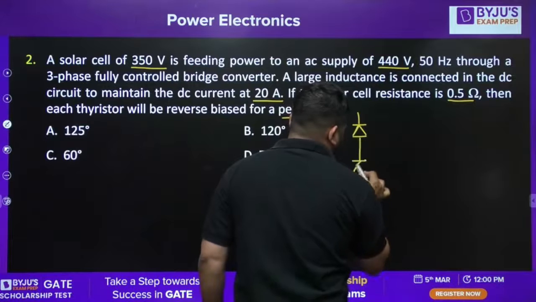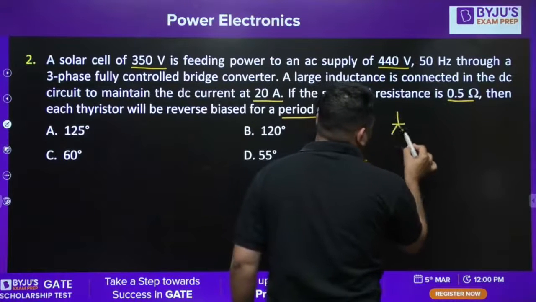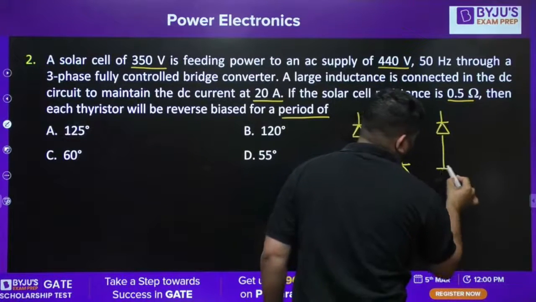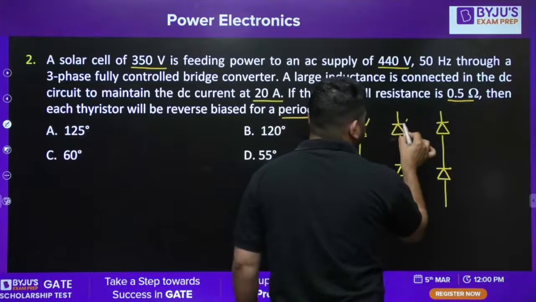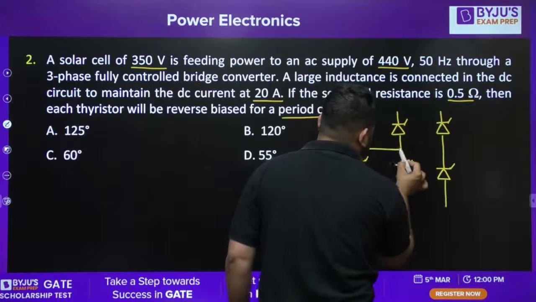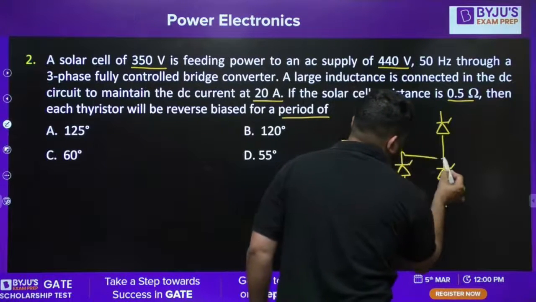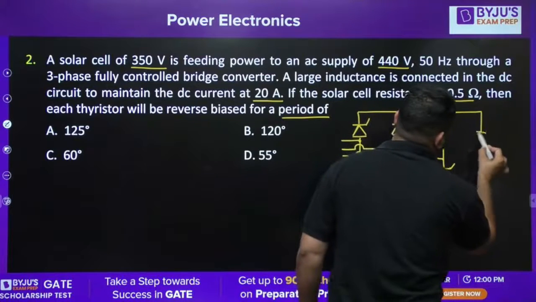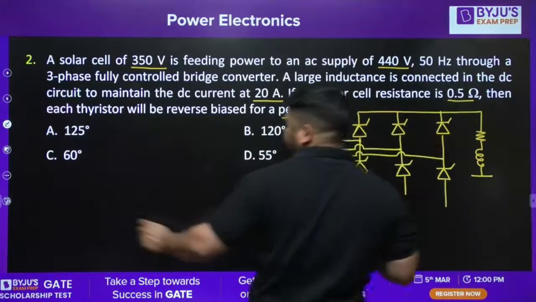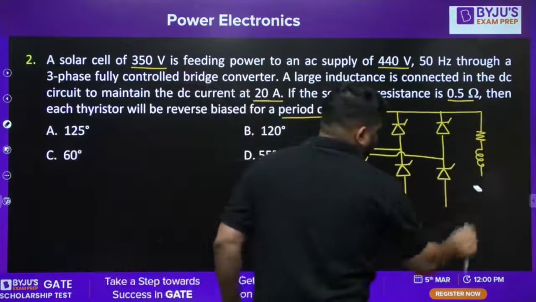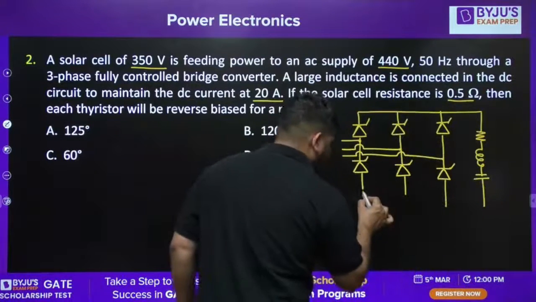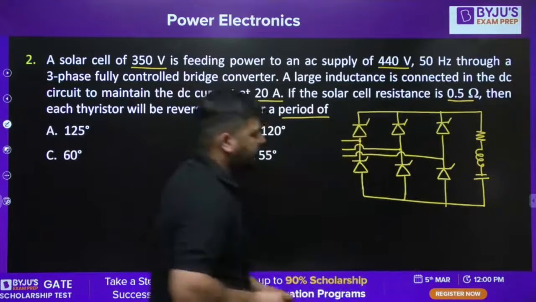We have a 3-phase converter like this. It is given that this is A phase, this is B phase, and here we have C phase. And here the load is RLE. Now let's change the polarity of E. Why am I changing the polarity? Because only then can you supply the power from the load side to the source side. Okay, so this is the type of circuit.